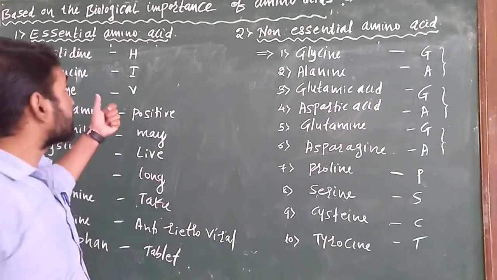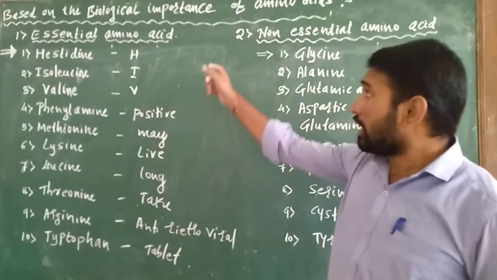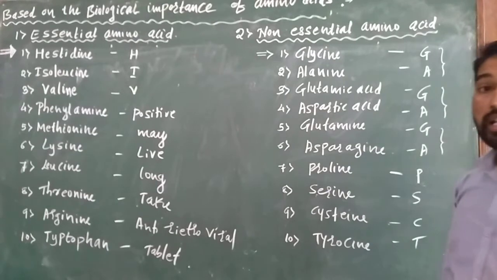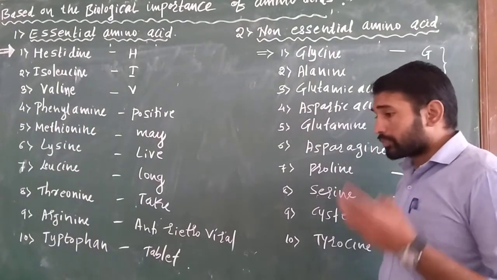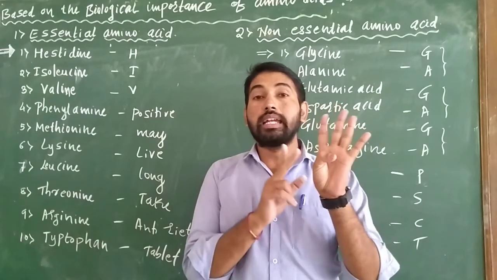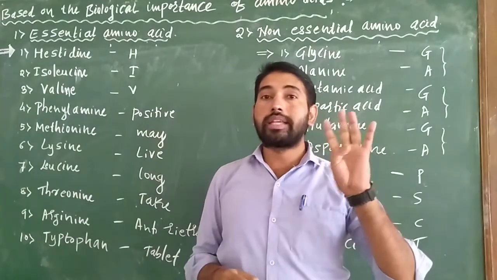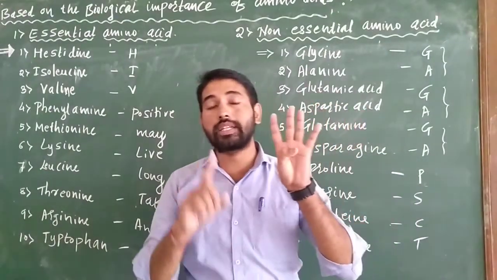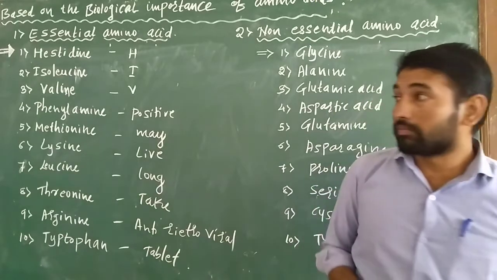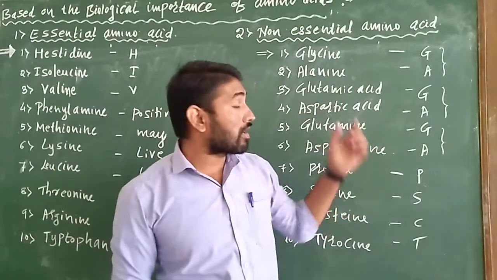I hope all of you understand essential and non-essential amino acids. Actually, they are classified based on the biological importance of amino acids. Amino acids may be classified in three different ways. The first is based on their nature: acidic, basic and neutral amino acids. Based on their structure, amino acids are classified into aliphatic, aromatic and heterocyclic amino acids. And based on their biological importance, they are classified into essential amino acids and non-essential amino acids.